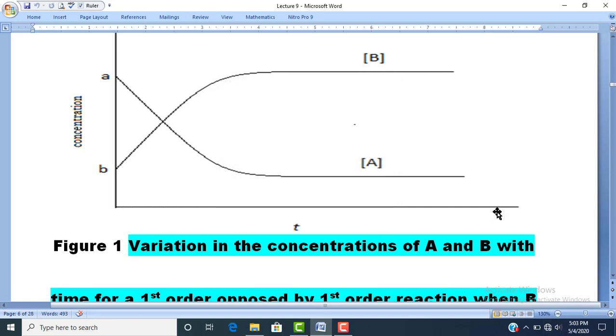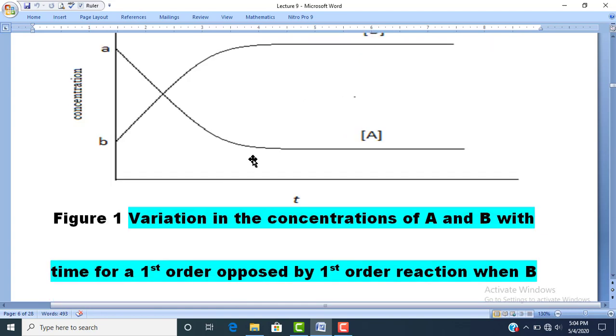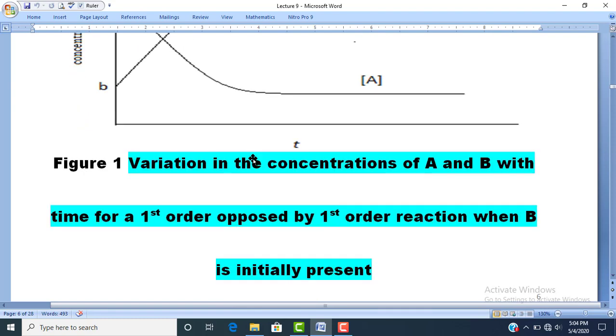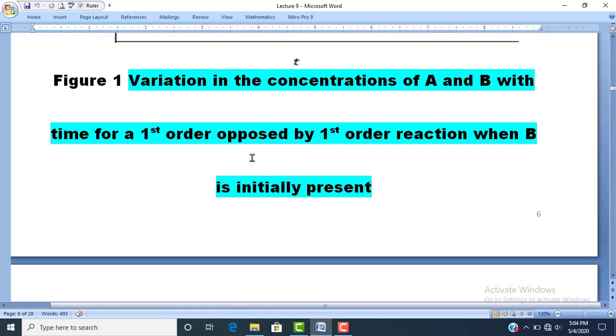Along the x-axis we take the time t, along the y-axis we take the concentration. So with the passage of time, the concentration of A decreases and the concentration of B increases. Since this reaction is following first order, a first order reaction will be opposed by a first order reaction.